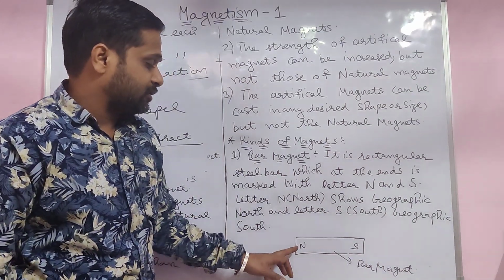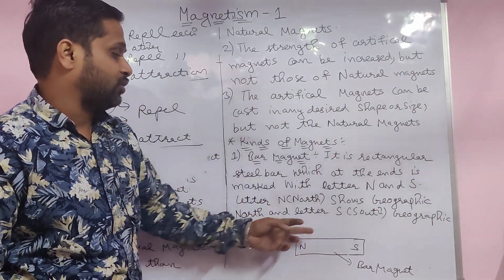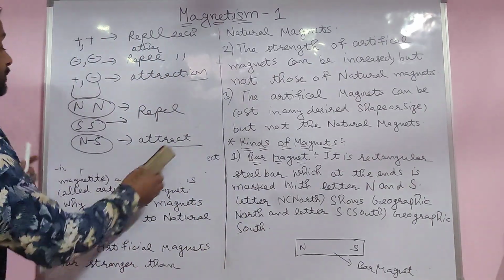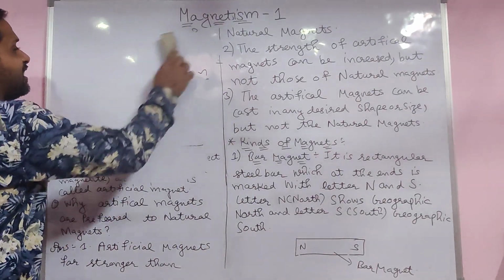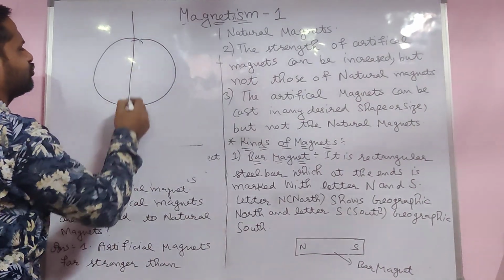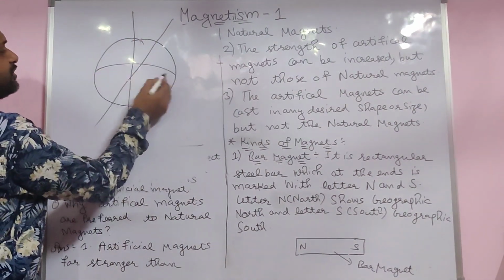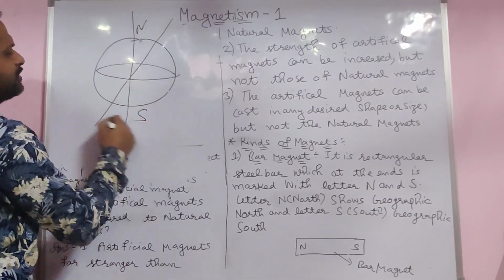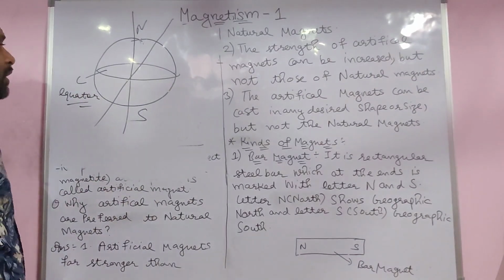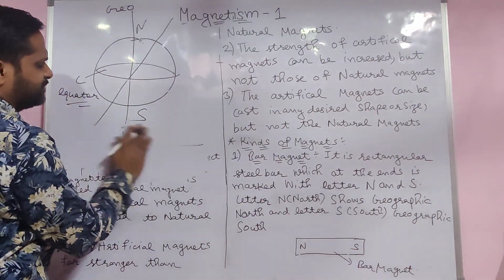This is the steel bar. The ends are the north pole and the south pole. The letter N shows the geographic north and S the geographic south. Actually, what are the geographic south and geographic north on the earth? See the structure of the earth. The earth rotates on its axis, slightly tilted. This is the equator, this is the north pole, this is the south pole. This is the geographic north and this is the geographic south.